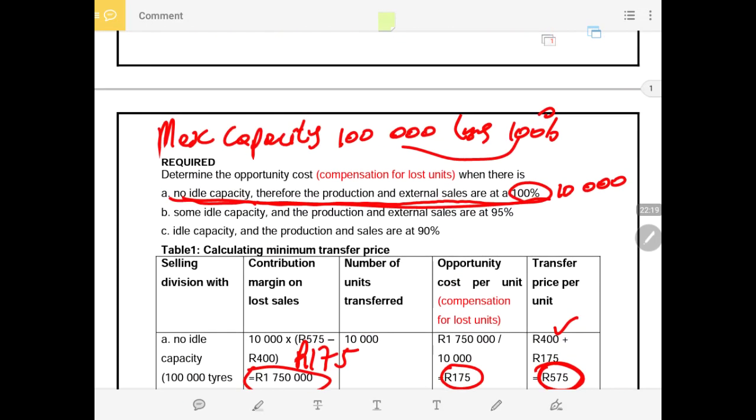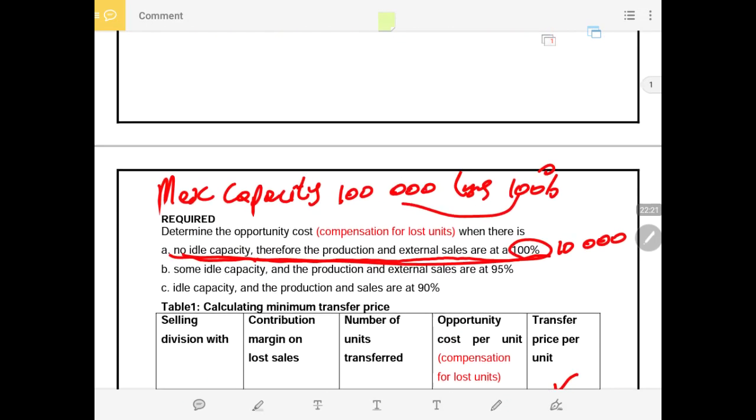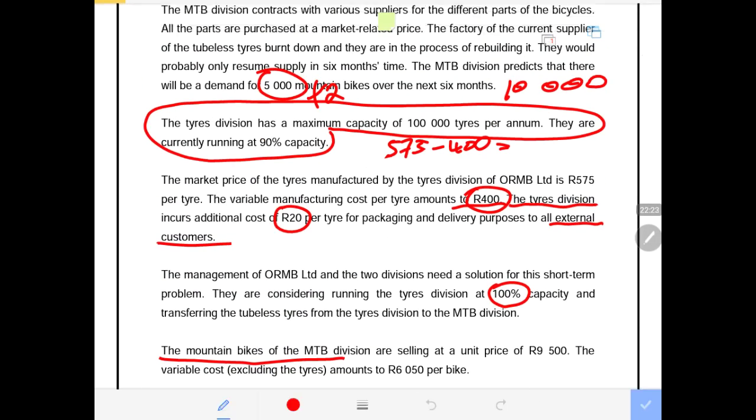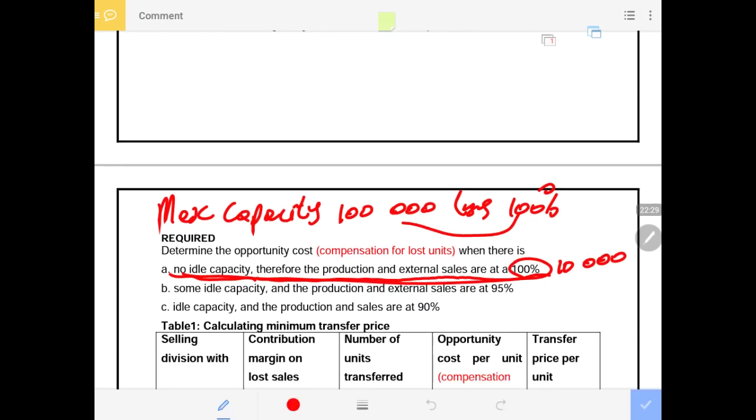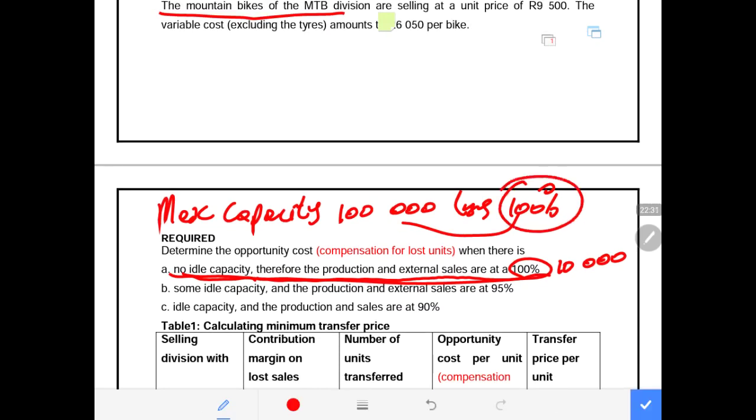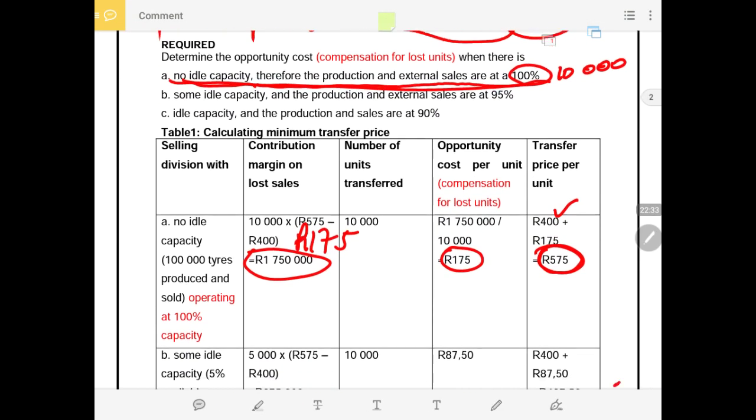Now, if you look at this 575, it is the same as the market related price of these tires. Why is that the case? Because if the one division is operating at 100% capacity, the transfer price becomes equal to the market related price. That is what this is trying to prove.